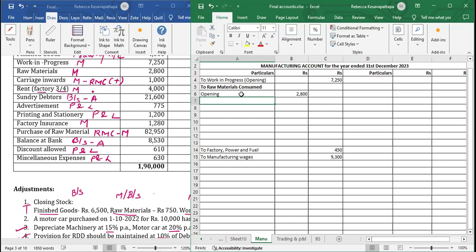Then we have carriage inwards. We will see whether there is any purchase of raw material given in the adjustments or anywhere in the trial balance. Here it is given, purchase of raw material. Anything related to raw material will add or less here. Add purchases of raw material, which is given 82,950. We see here carriage inwards is given. So that also we will add.